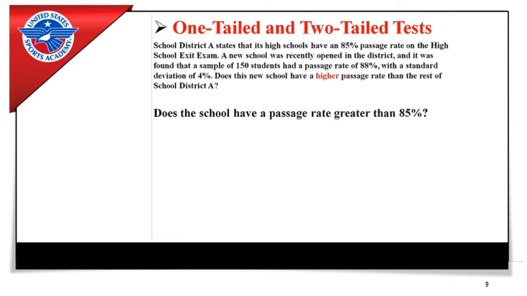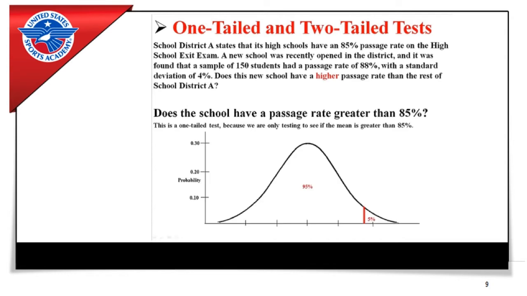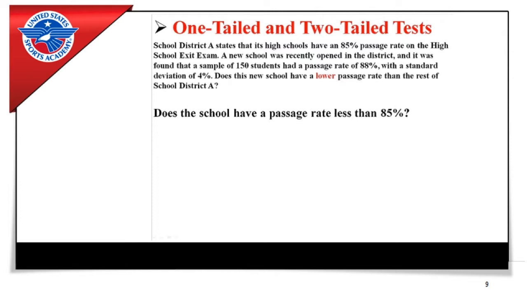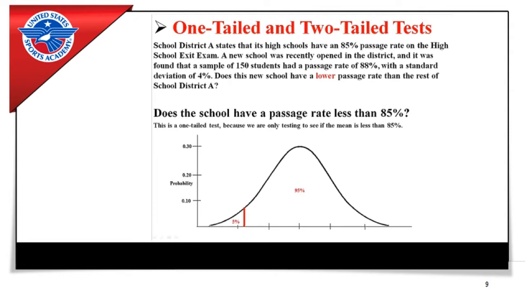because it's a two-tailed test. Now, if the question was higher, does the school have a passage rate that is greater than 85%? This would be a one-tailed test, because we're only testing to see if the mean is greater than 85%. And it would look something like this, with our 0.05 alpha at the top, because we're testing to see if it's greater than 85%. And also we could ask if it's lower, does the school have a passage rate that is less than 85%? This is a one-tailed test because we're only testing to see if the mean is less than 85%. So it would look just like that, with the alpha on the bottom, below the expected 85%.